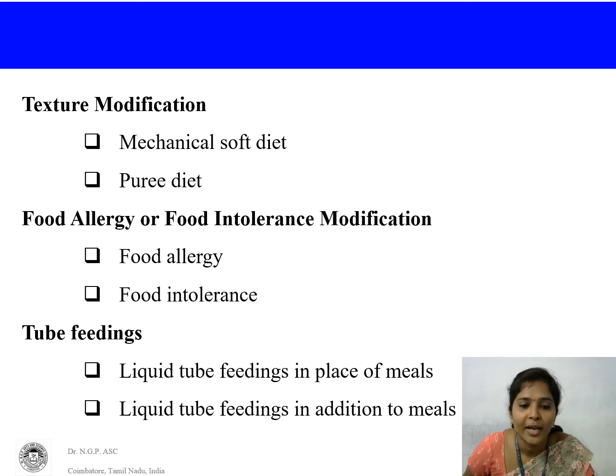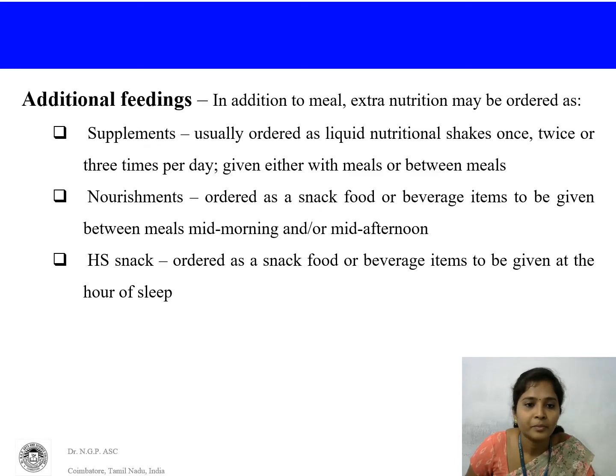Next, tube feeding condition: for post surgery condition or coma patient, or those who do not consume food properly. In this condition, we have to give tube feeding. Then additional feeding: in this condition, we have to give supplementary food, nourishment foods, HS snacks.